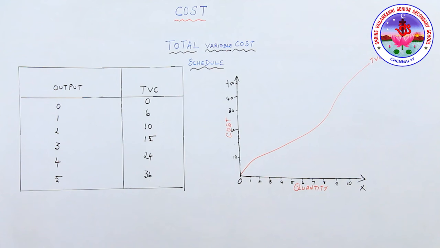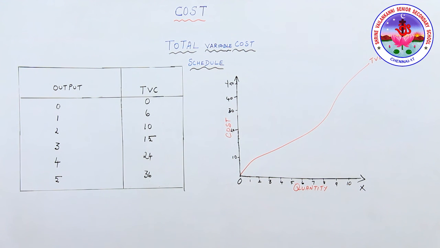It is 0 at 0 level of output. When output is 0, total variable cost is also 0. When output increases, the total variable cost also increases. Now you can see the schedule. The first column denotes output, the second column denotes total variable cost. When output is 0, total variable cost is also 0. When output increases from 0 to 1, total variable cost increases from 0 to 6. From 2 to 3, it is 15, and from 4 to 5, it is 36.